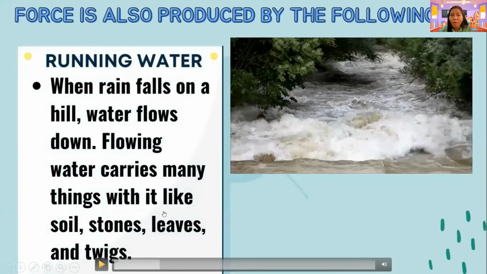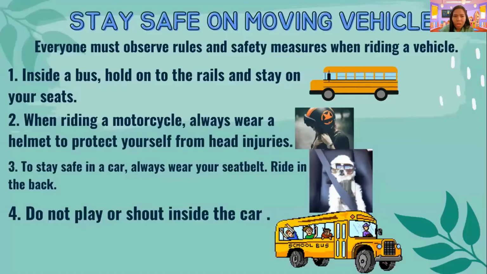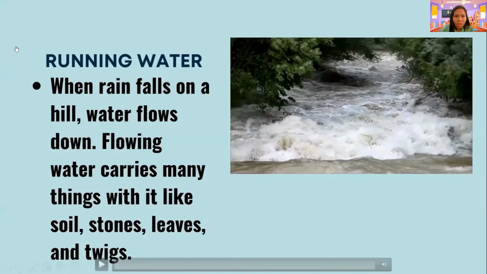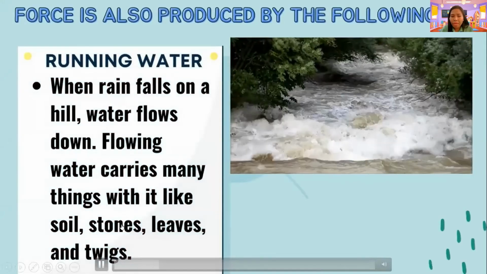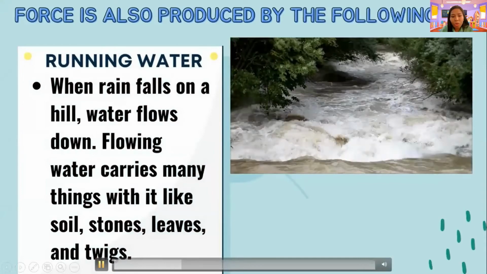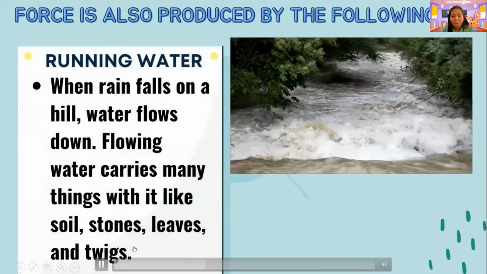So when rain falls on a hill, water flows down. Just like this one, just like this video. The water flows down. Okay. Flowing water carries many things with it, like soil, stones, leaves, and twigs.